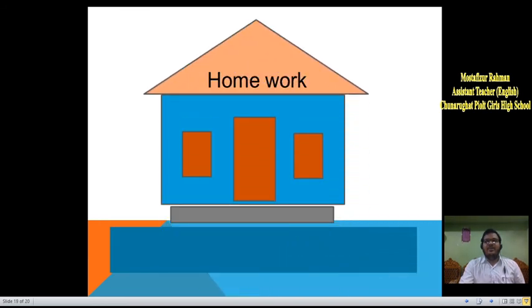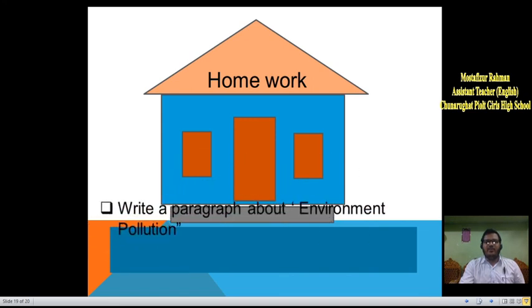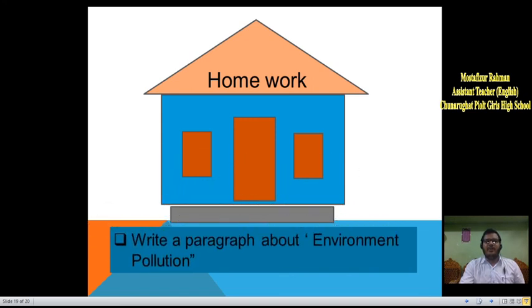Okay, here is a homework for you. The homework is to write a paragraph about environment pollution. At home, you should write this paragraph in your notebook. You already know lots of information about what environment pollution is, what the causes of environment pollution are, what the effects are, and how we can reduce this problem. You should follow these rules strictly and write a paragraph about environment pollution.